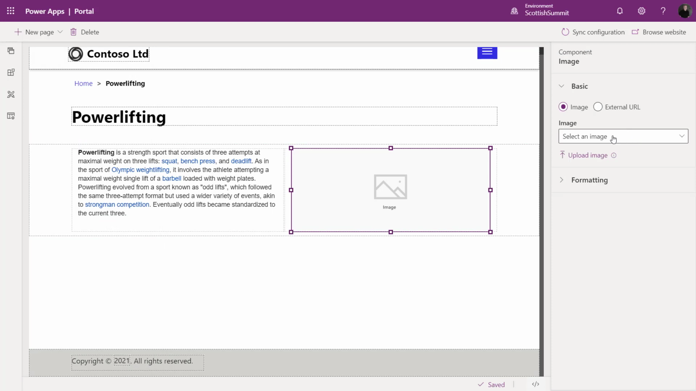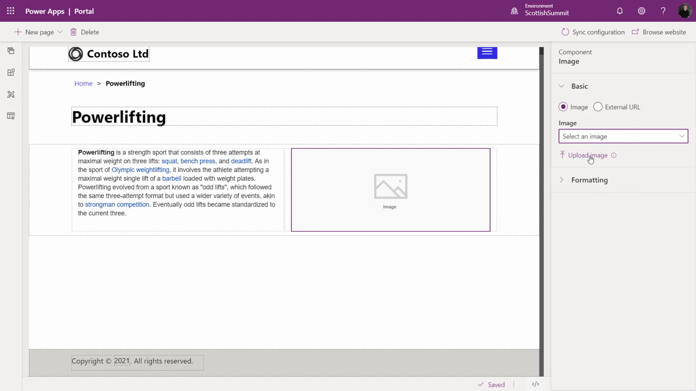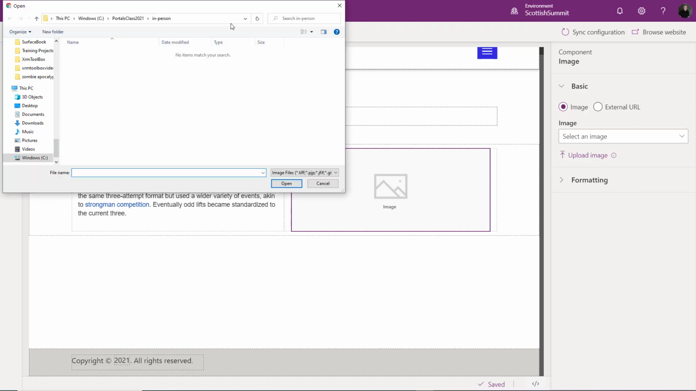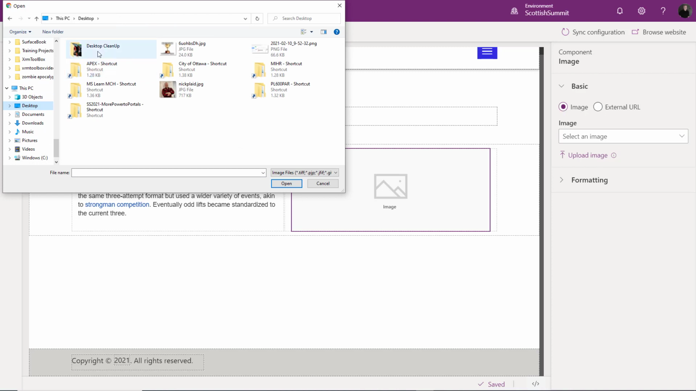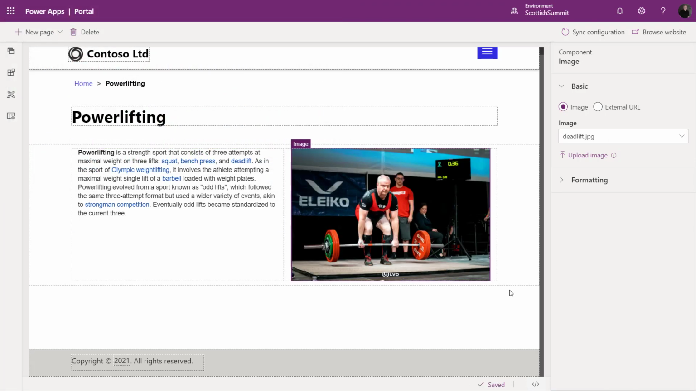And we have an image here. Now we can choose from an existing image that is part of our portal, and there are some default images, or I can upload an image. And I'm just going to pick something. Pick one of my lifting pics. Let's pick this one. So I've loaded this up, and it's actually stored, that image and that text is being stored as part of Dataverse as portal metadata.